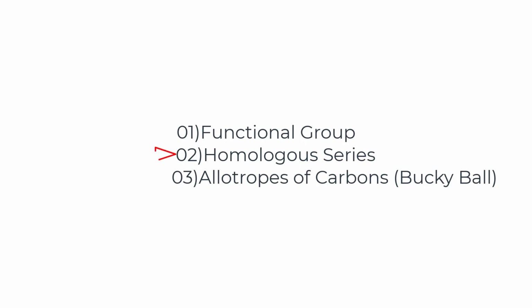Then we discussed the homologous series. Organic compounds make a series, which is called the homologous series, and the homologous series has similar properties because they have the same functional group. And then I concluded with the buckyballs. This is another allotropic form of carbon, a cage-like structure that forms pentagon and hexagon structures. So that's all about today's lecture.